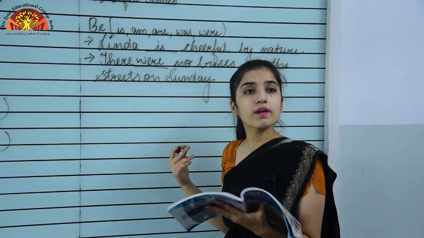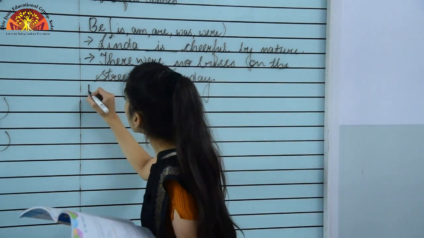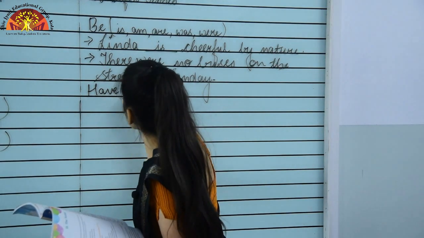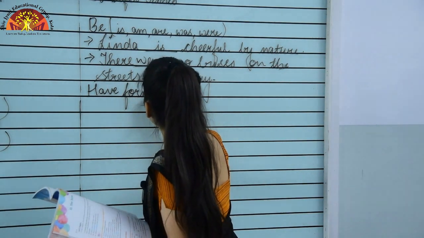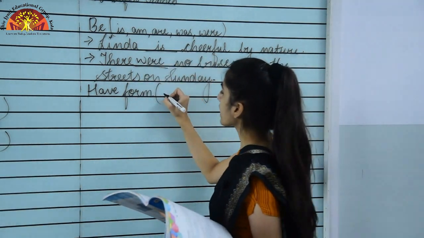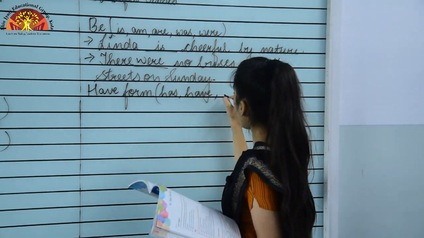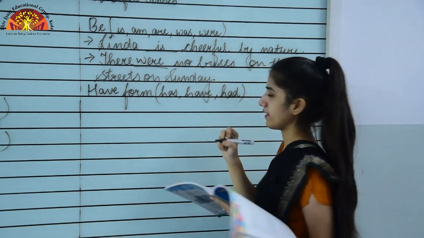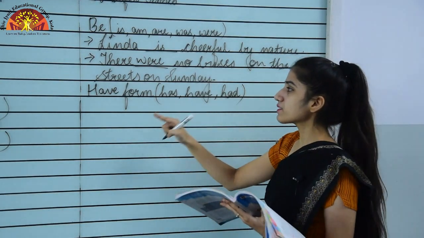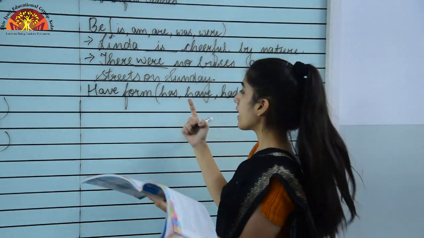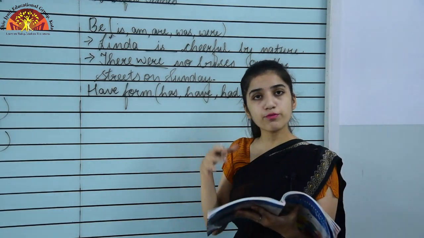Okay, I am giving you one more example now of have form. Moving to the next thing, that is have form. Okay, have form of the verb. We have three have forms, that is has, have and had.